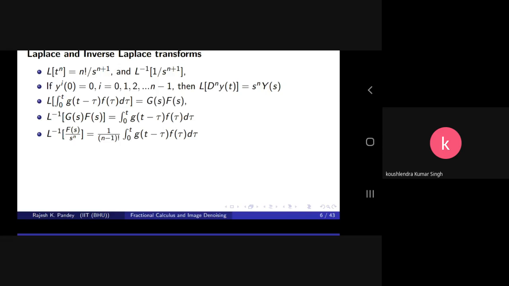One more property: the Laplace transform of the convolution of any two functions f(t) and g(t). This convolution is defined as the integral from 0 to t of g(t − τ) f(τ) dτ. That is equal to the product of their Laplace transforms, F(s) and G(s), where F(s) and G(s) are the Laplace transforms of f(t) and g(t).